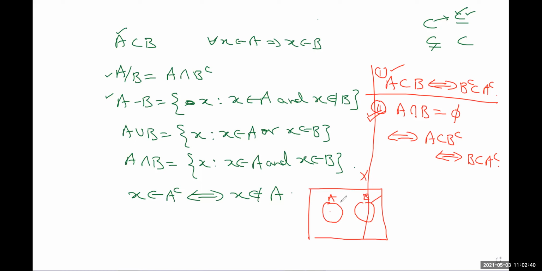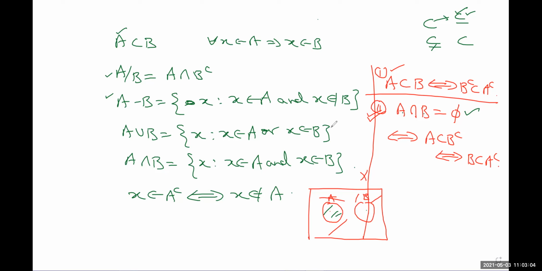B complement will be this portion. So you can see that set A is contained in the complement of B, or similarly you can say that B is contained in the complement of A. So that is what I have written here, that if A and B are disjoint, then it is equivalent to saying that A is contained in B complement, or B is contained in A complement.